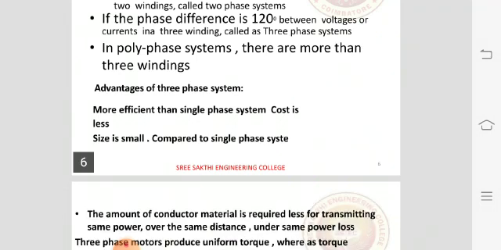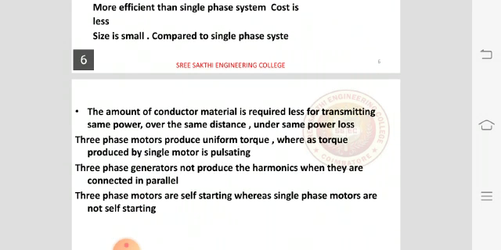Advantages of three phase system: more efficient than single phase system, and the cost is less. The size of the three phase is very small compared to the single phase system. The amount of conductor material required is less for transmitting the same power over the same distance under the same power laws. Three phase motors produce uniform torque, whereas torque produced by single phase motor is pulsating.